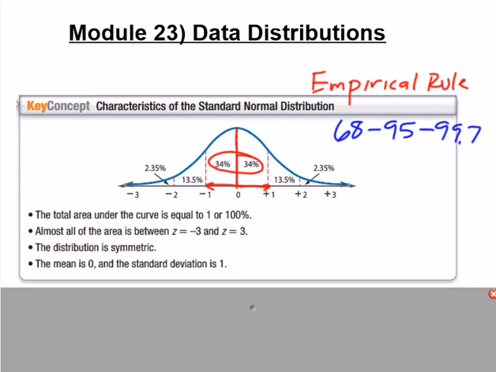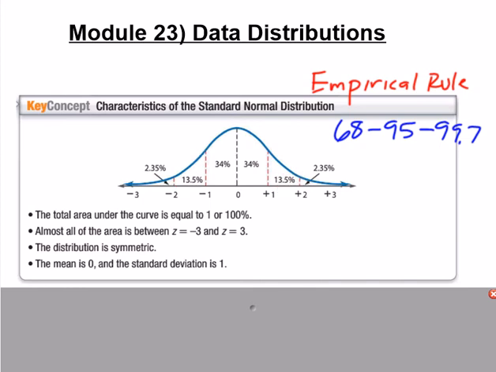A normal distribution is a type of symmetric curve. Not all symmetric curves are normal, but all normal curves should be symmetric. Then within two standard deviations of the mean, we add an extra 13.5% of the data. So that means that if you add up all the percentages, 95% of the data should fall within two standard